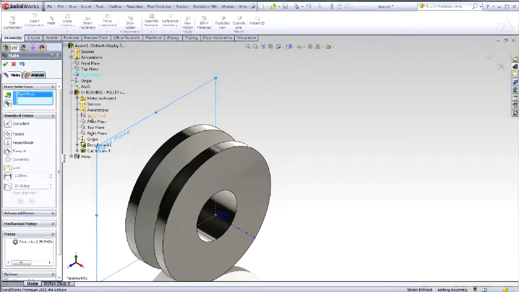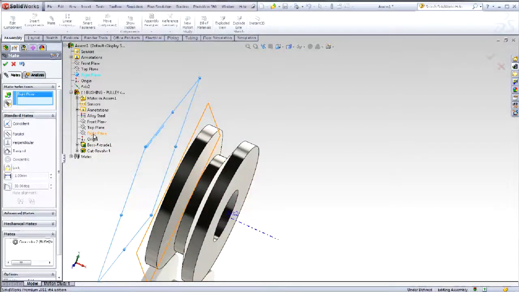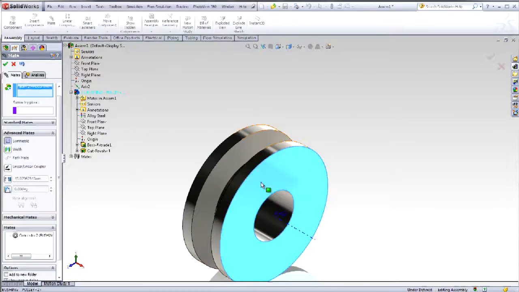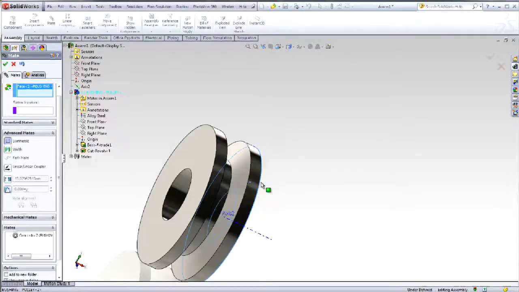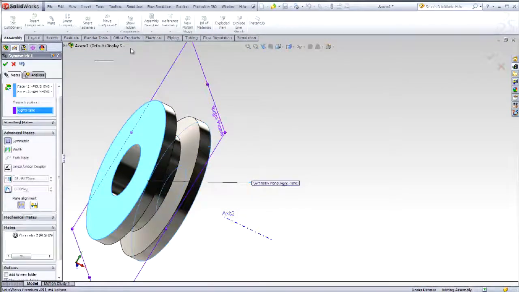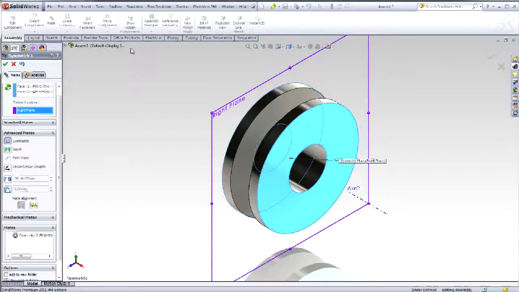CAD tip number 7, reorient components. When students first start out modeling, they may orient a part in a direction not used in the assembly. For example, take this cap. The student may design the cap with the opening on the front plane. But once it's placed into the assembly, the cap is to be positioned on top of the bottle. In SolidWorks, students can use Rotate Component and reposition the component with planes.